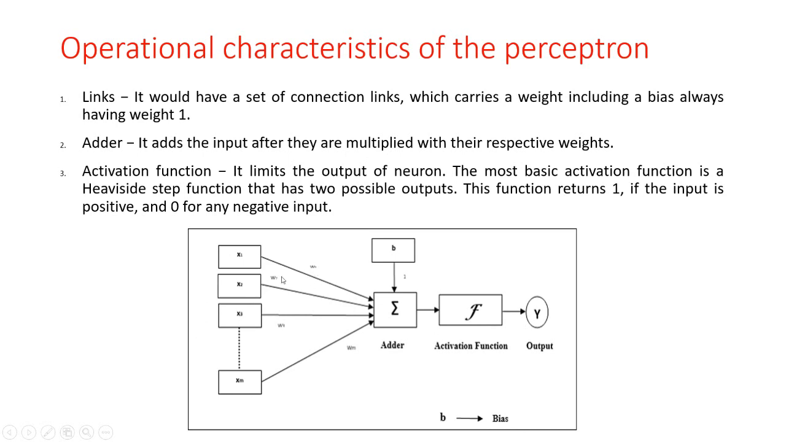Here this is the example for the single layer feed-forward network. In that there are m number of inputs and m number of weights, and it produces only one output, that is the output may be 1 or 0.